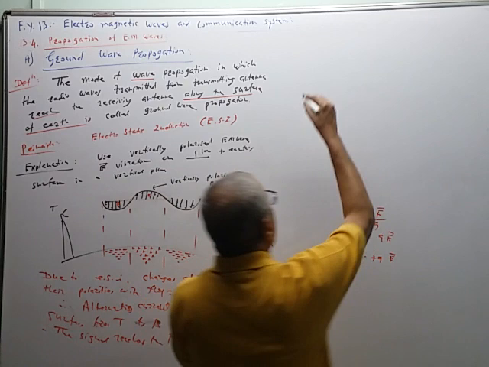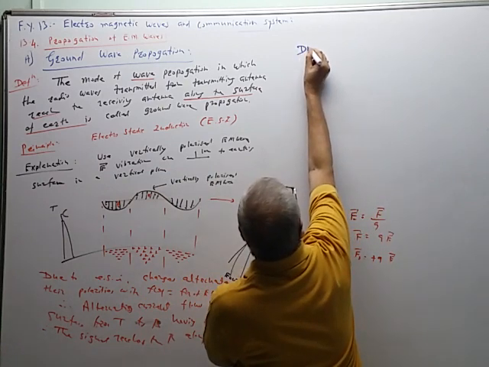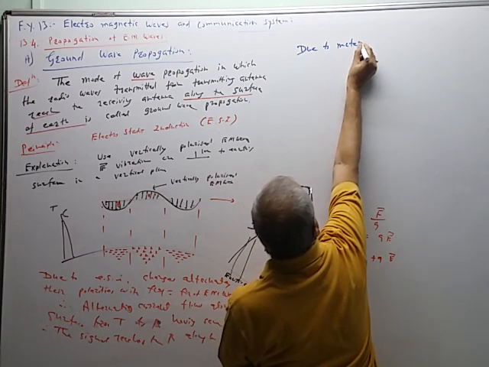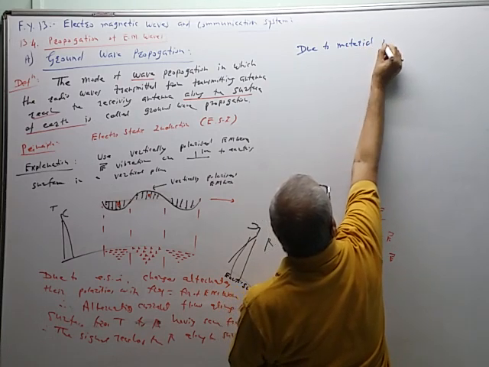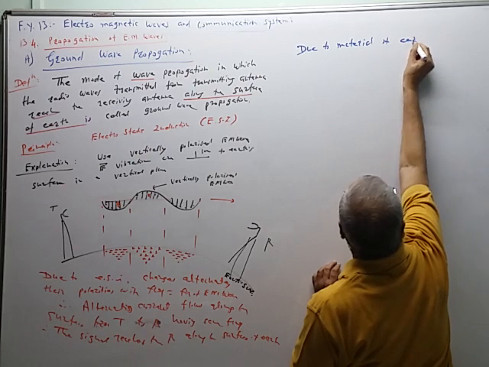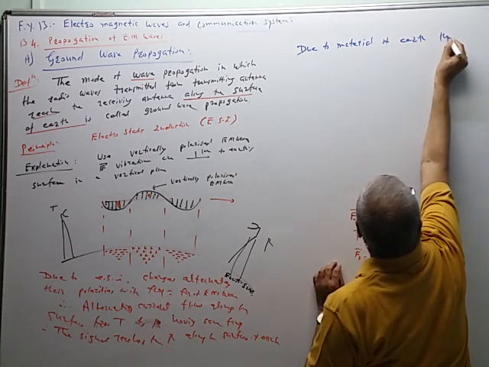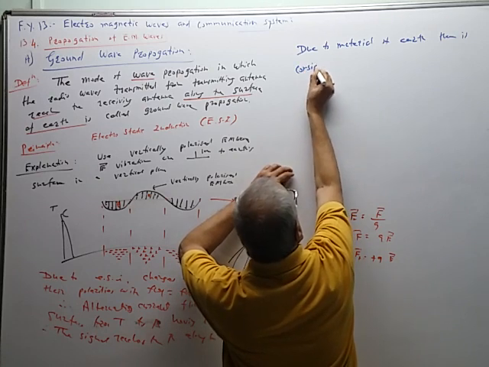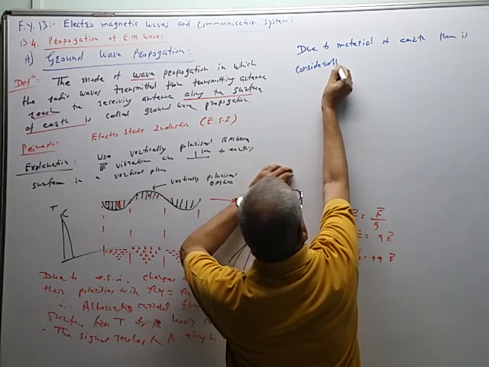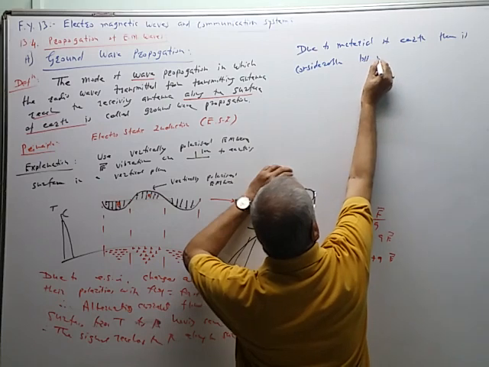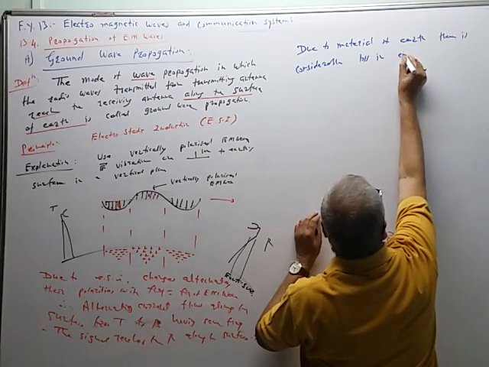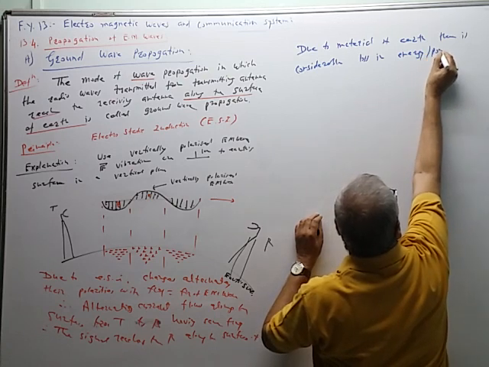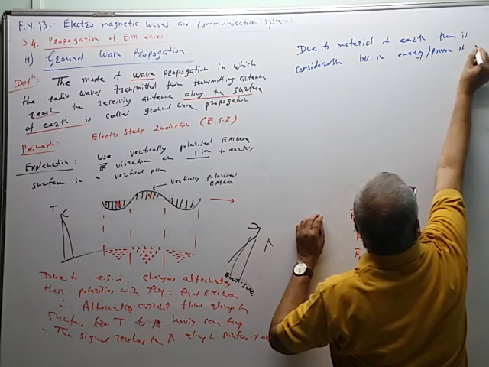So due to the material of earth there is considerable loss in the energy or power of the signal.